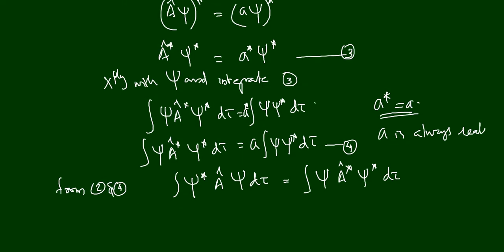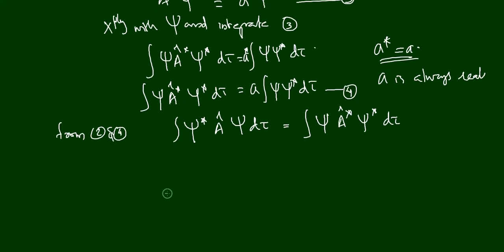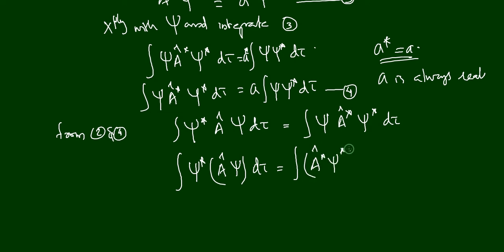So we have a new equation, and if we write it in a better way: ∫ ψ* (Âψ) dτ, where Â is operating over this ψ, so let me put this in brackets, is equal to ∫ ψ Â* ψ* dτ. Here actually Â* is operating over ψ*.